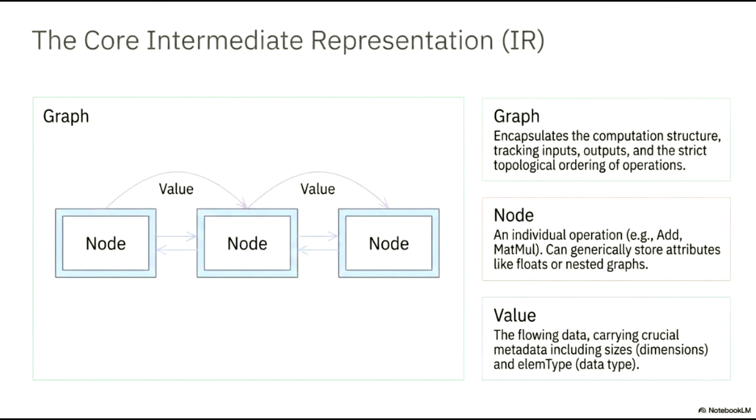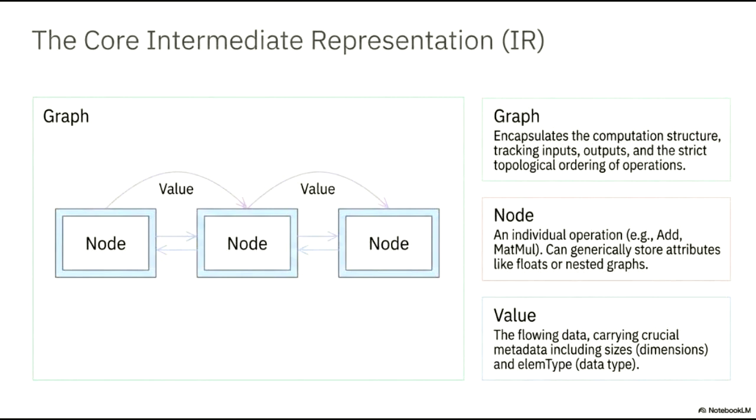The core intermediate representation, or IR, is structured around 3 fundamental components: the graph, the node, and the value. The graph acts as the primary container, encapsulating the entire computation structure. It tracks all inputs and outputs while ensuring a strict topological ordering of operations. Within this structure, we have nodes, which represent individual operations such as an add or a matmul. These nodes are versatile and can store attributes like floating point values or even nested graphs for more complex logic.